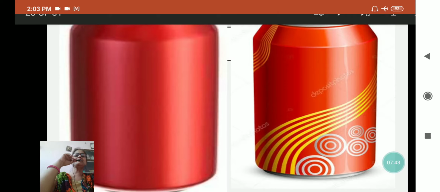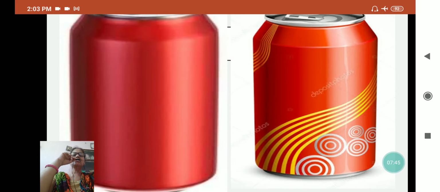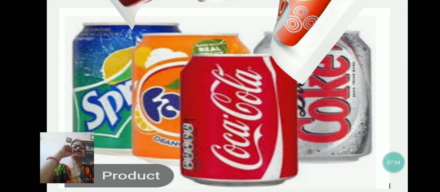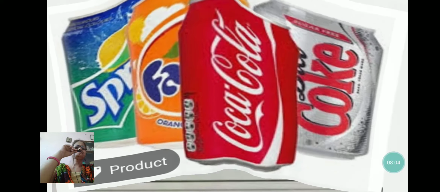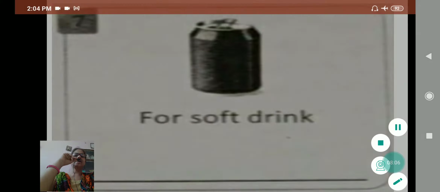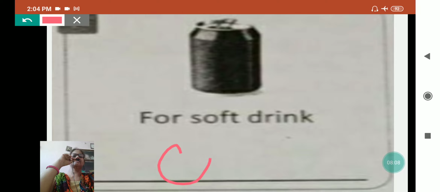And now this is the picture of the can, okay, in which you get the soft drinks. We get soft drinks in this type of can. See, next picture I am showing. This is of Sprite, Fanta, Coca-Cola, Coke. And what are these packets called? These are called can. So for soft drink, the answer will be can.